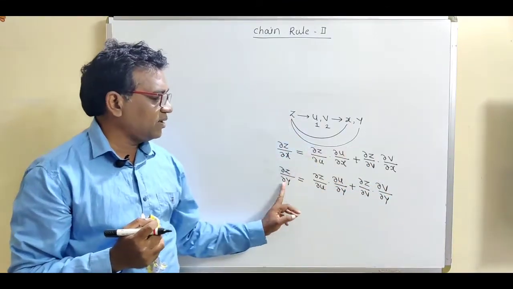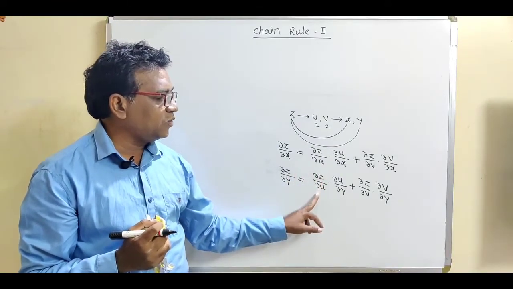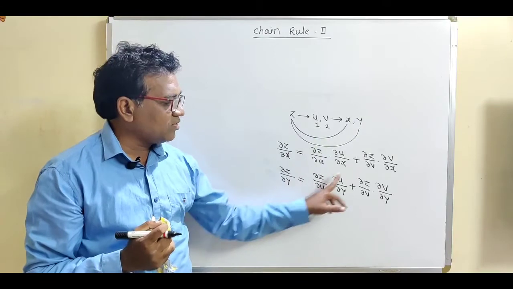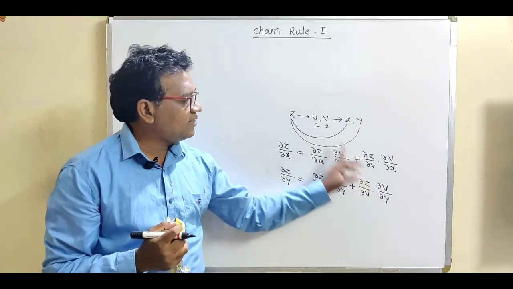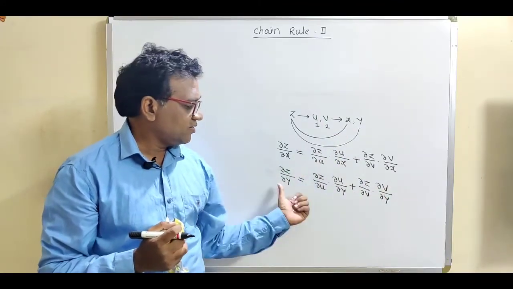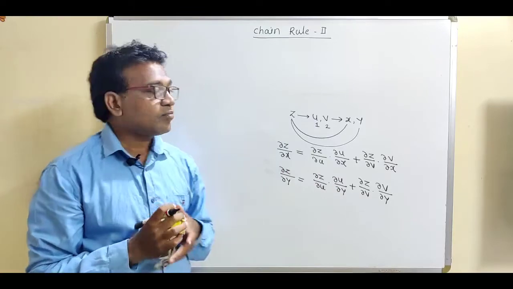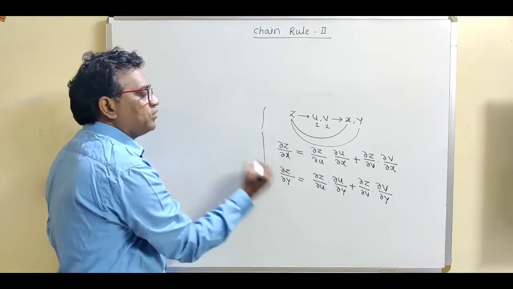Del z by del y, this is again the same form. This is the starting term del z by del u, the first variable, cross del u divided by the same term which is del y, plus del z by the second variable v, cross del v divided by the same term which is del y. So first of all, remember this chain rule for the composite function.